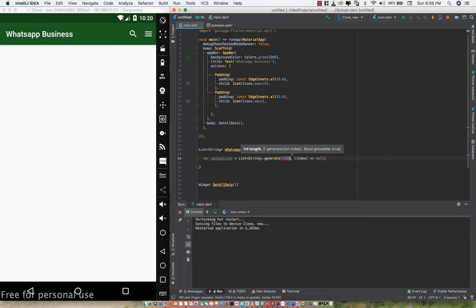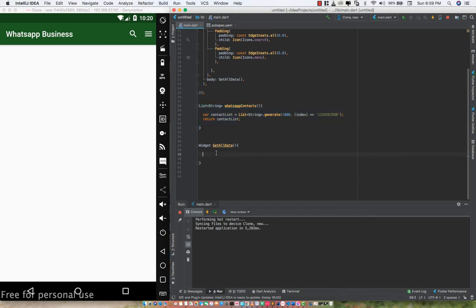So I'm going to generate two thousand contacts. You can decide to go in for any number you wish. Let's leave this to be index for now, and this null is going to be the text we're going to be calling from the list, right? I'm just going to leave this to the telephone number of the list. Now let's return our contact list, right? We've generated our list right here.